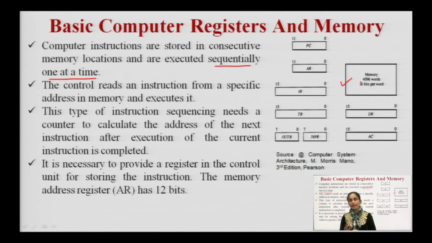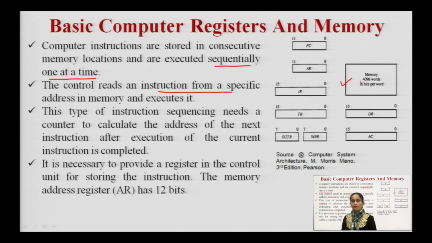One instruction is fetched, then that instruction is decoded and then that instruction is executed. After the execution finishes for the first instruction, the second instruction is fetched, then it is decoded and then it is executed. To increase the performance of the CPU, we will discuss the concept of pipelining in the coming lectures. So, the control reads an instruction from a specific address in the memory and it executes it.